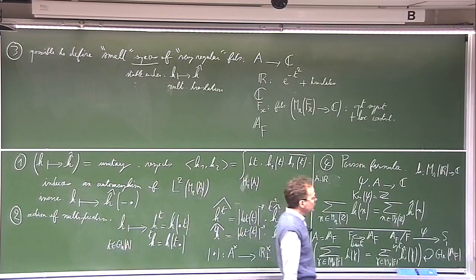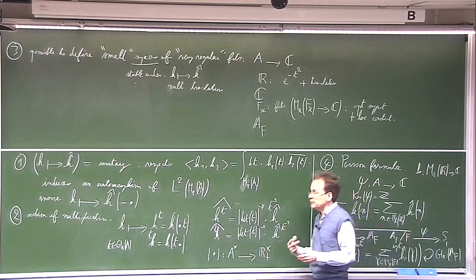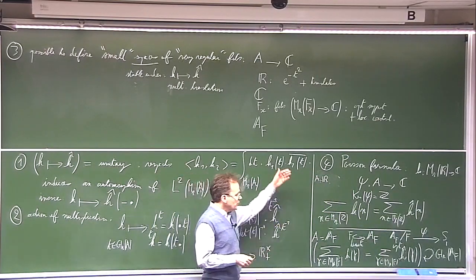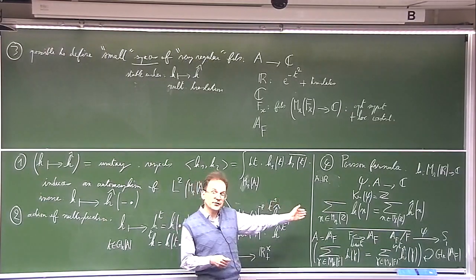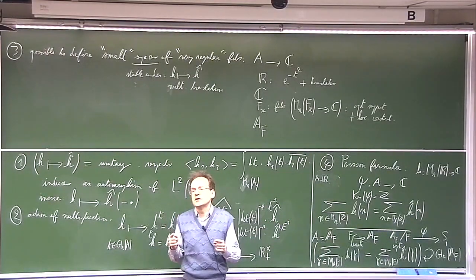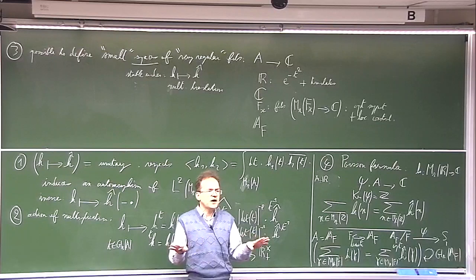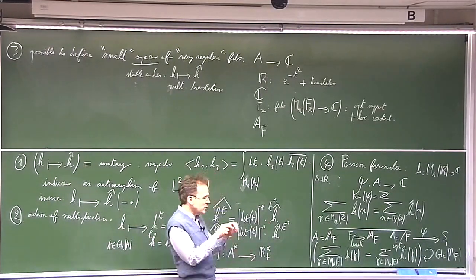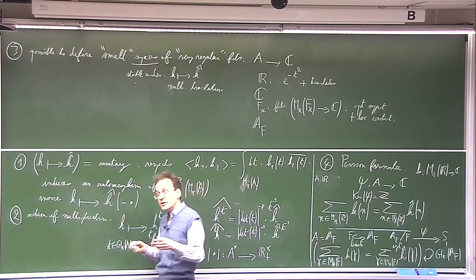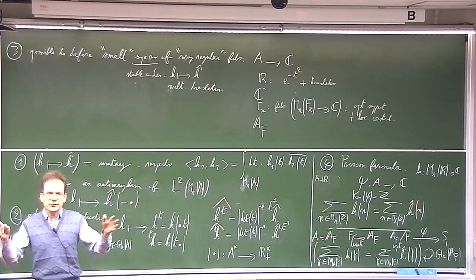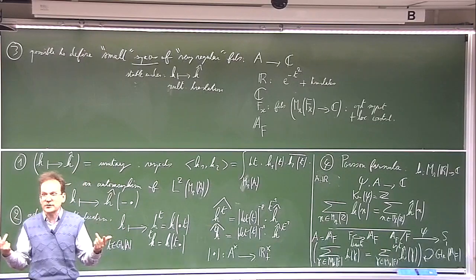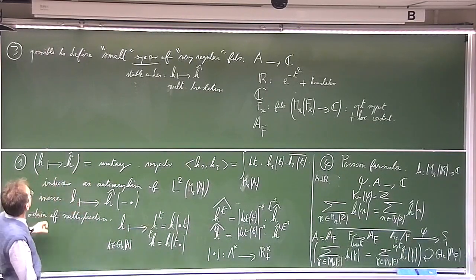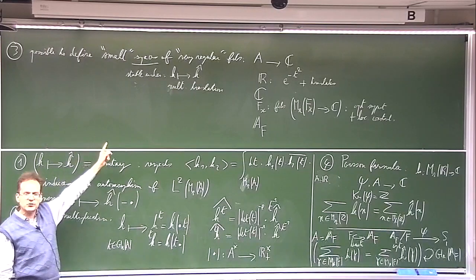And in fact, I should stress that once again, in that case, this whole story I have told is equivalent to the possibility to define the L functions first locally. I should say, for number theorists here, that the definition of the so-called local factors of L functions is equivalent to the definition of these small spaces of regular functions.